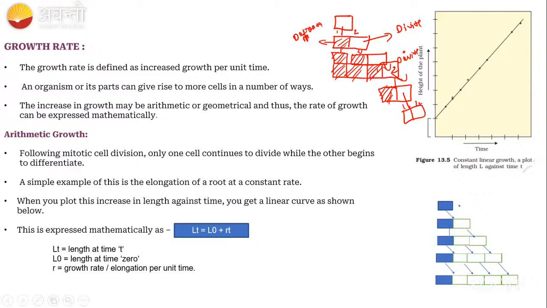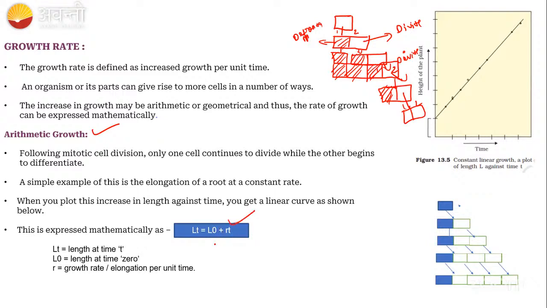This type of the division, this type of the growth, we are going to call it as arithmetic growth. One cell is keeping its meristematic activity and another cell is going to divide. Okay. And here you can see we are expressing as Lt = L0 + rt. What do you mean by Lt? Yes, sorry, what do you mean by L naught?